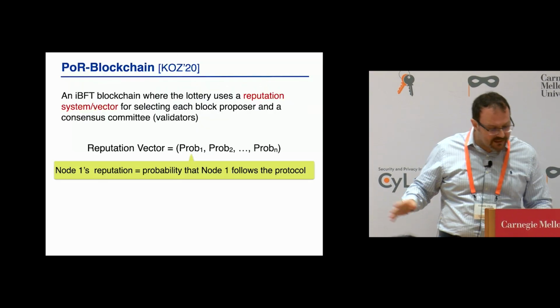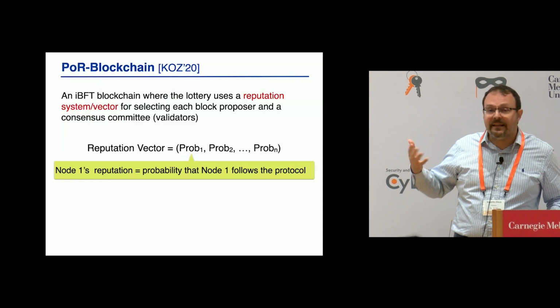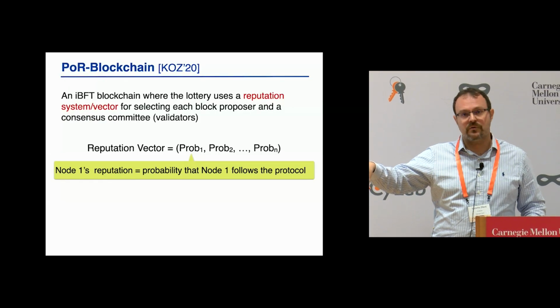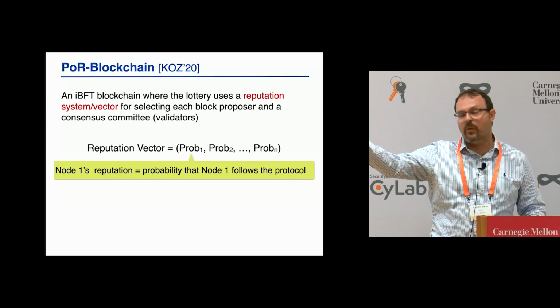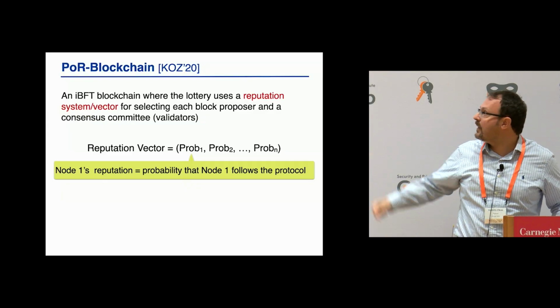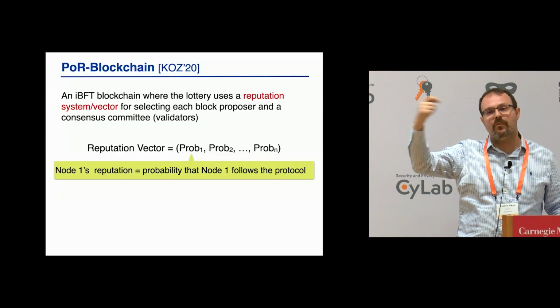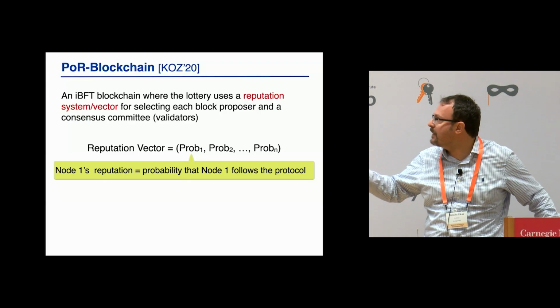Let me very quickly tell you how this works. I don't want to spend too much time. The idea is that you can run a BFT-style consensus mechanism where the probability of nodes being chosen is weighted by their reputation. You can think of the reputation as a vector of values between 0 and 1 that indicate the probability of a party being honest.